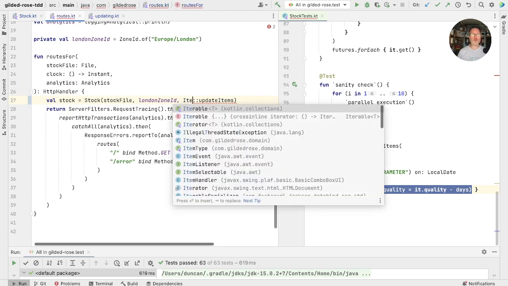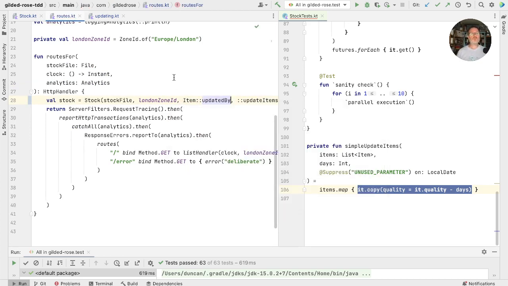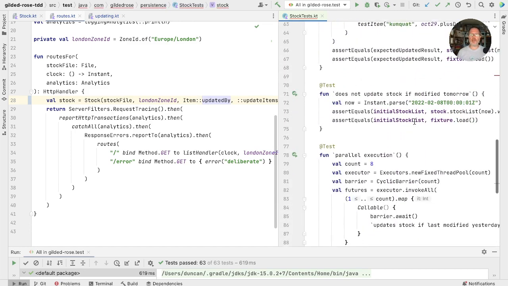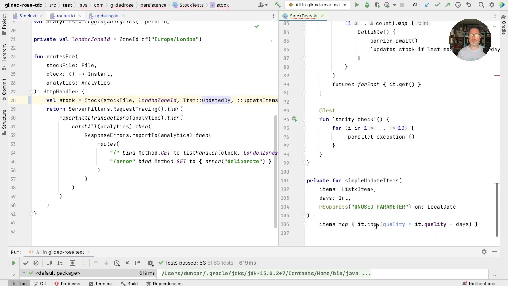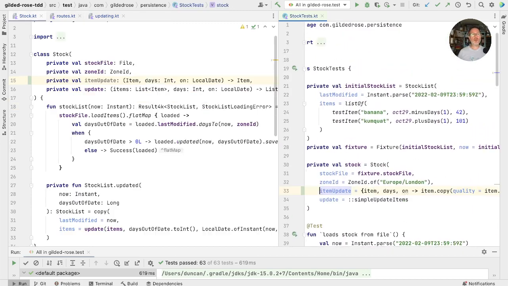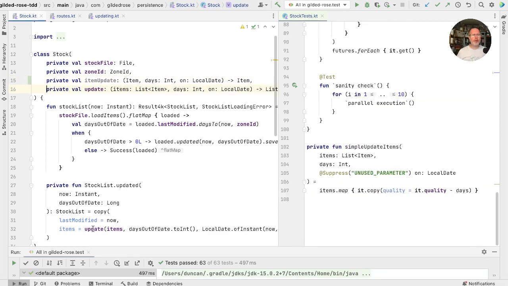Here, that says item. And in our test code, where we're passing in simple update item, which is here, this will be what we're doing in our simple update item, which is this thing here. So put that in there. Now, we're not actually using this yet, so that should now compile and pass all the tests, as it does. Now, when we update, instead of calling this update, we can use this item update.